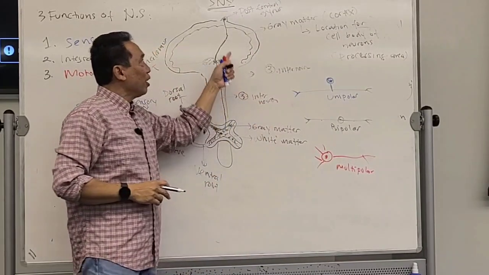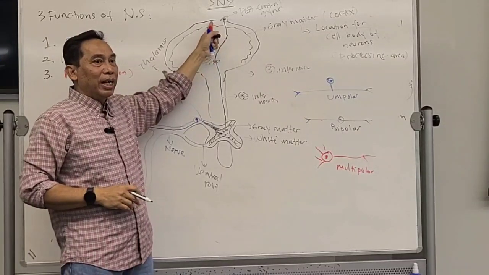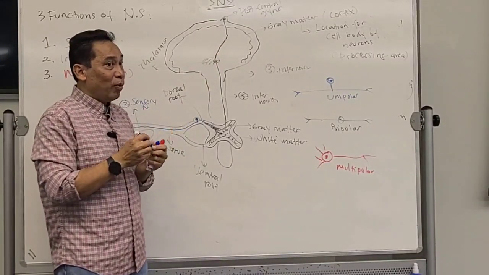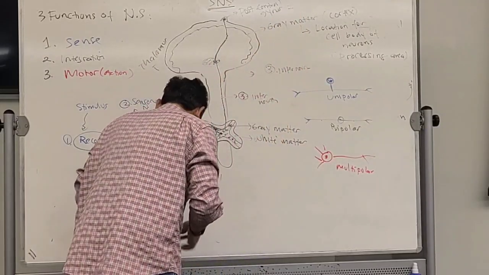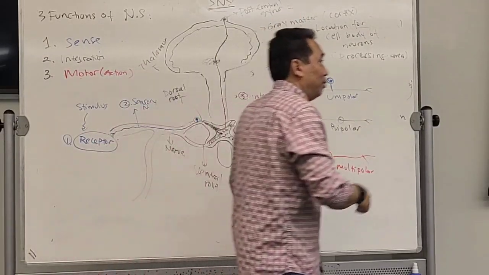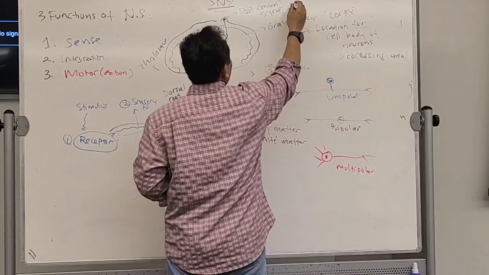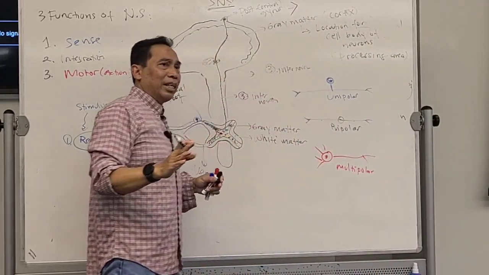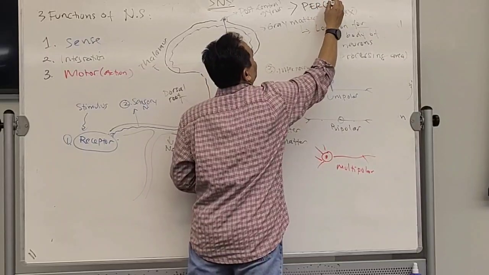So the interneuron in the post-central gyrus will process that information, and the neuron in the post-central gyrus then gives you what we call perception.